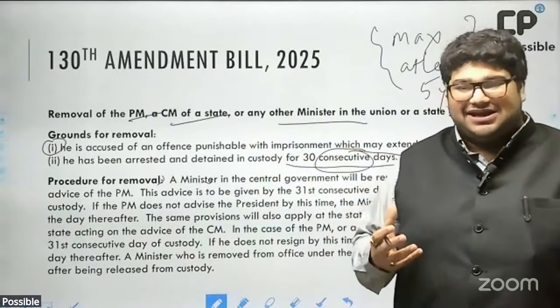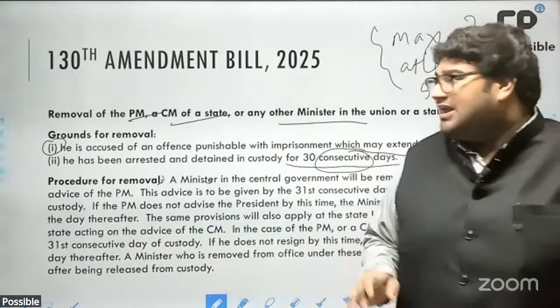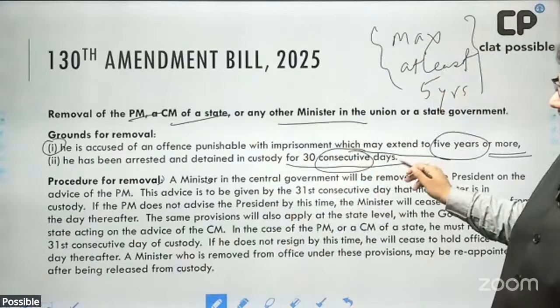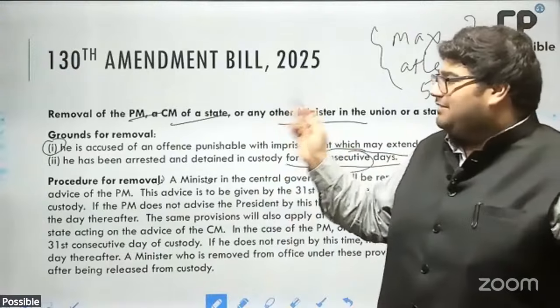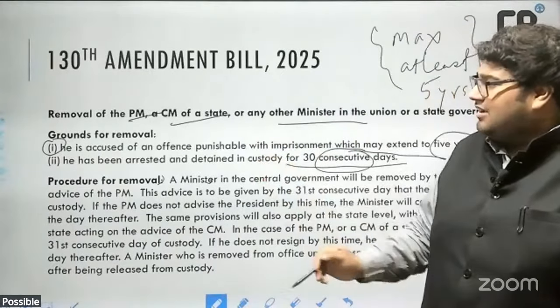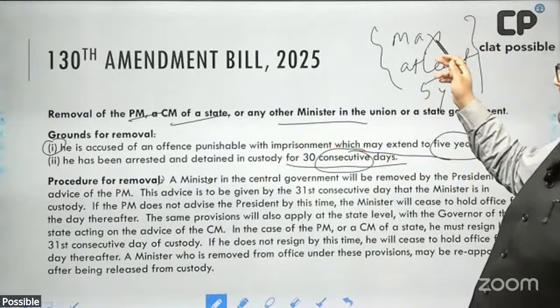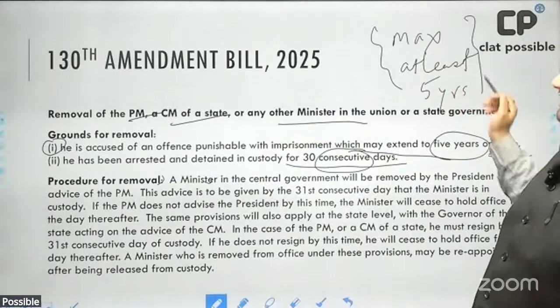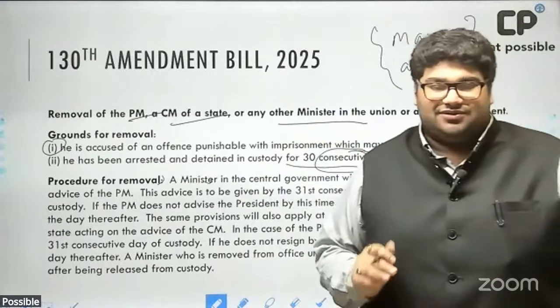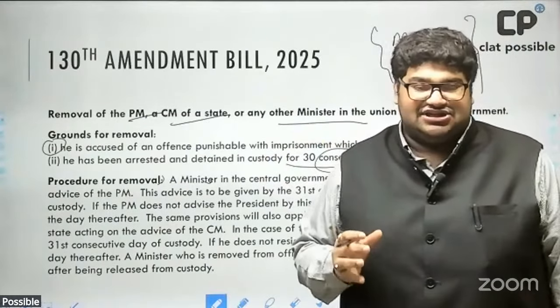This previous period of 29 days does not actually count. It has to be 30 back-to-back days that a minister, PM, or CM has been arrested and detained in custody for an offense punishable with at least 5 years maximum punishment. Okay, so that is how you should understand the conditions for this.